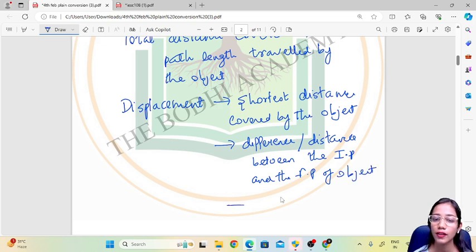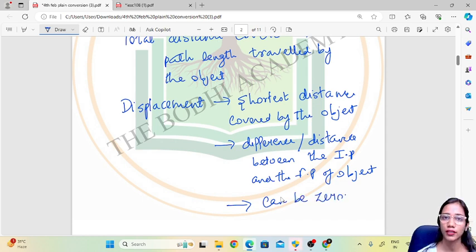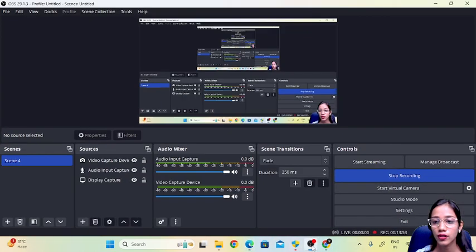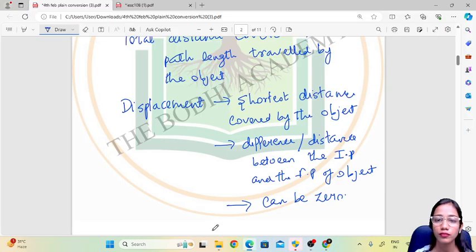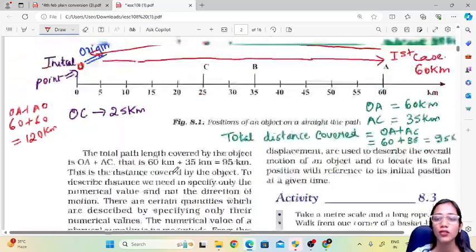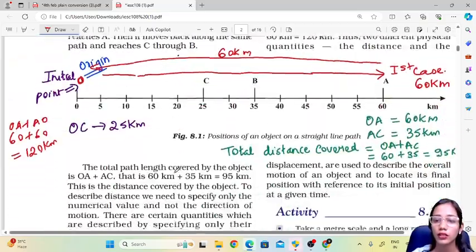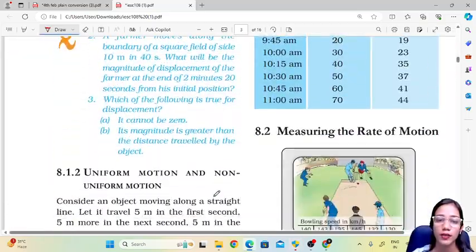And this value can be 0. However distance it has covered, if the initial point and the final point of the object is the same, the displacement of the object will be 0. And the distance will be more. So these were the concepts about distance and displacement.